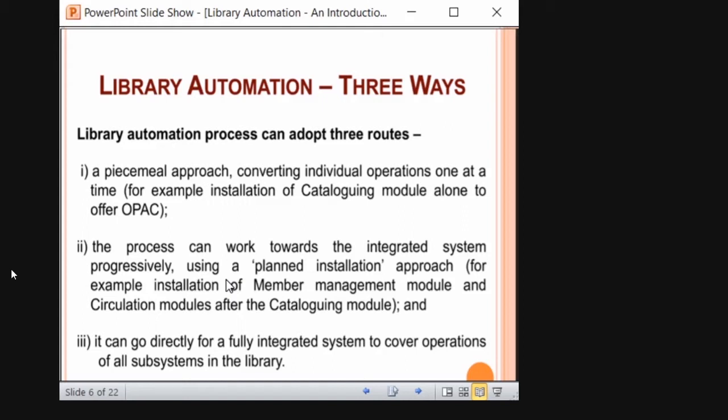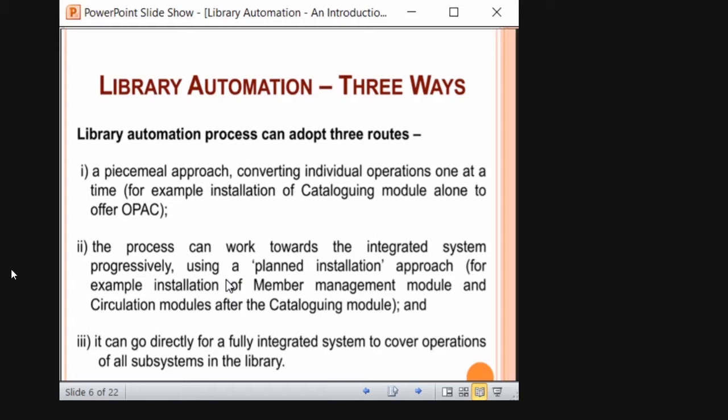See, the system should be integrated. All the sections of the library should be interconnected so that the user can fetch the document from a single server, right? I will show you what an integrated library management system is. For example, installation of the member management module and circulation module after the cataloging module. That will be better actually. So this is how the order should be.